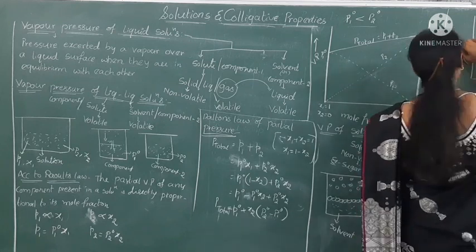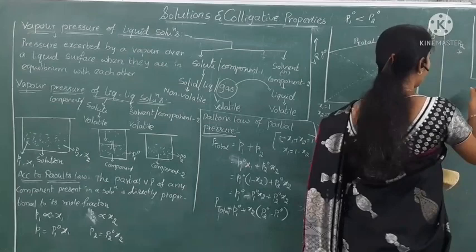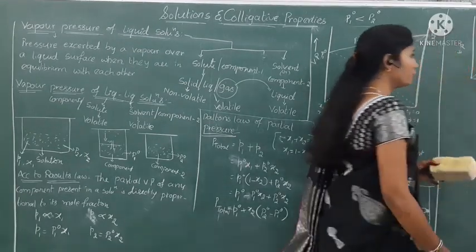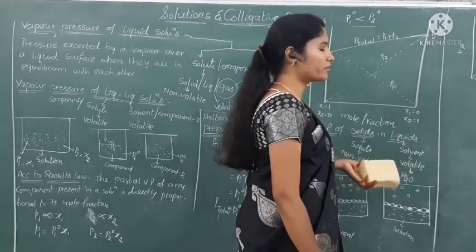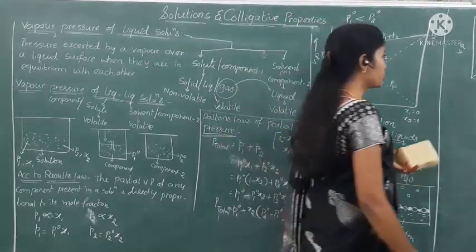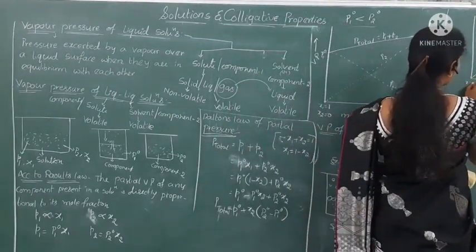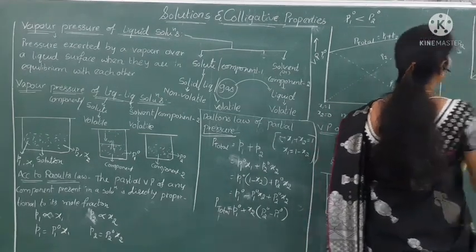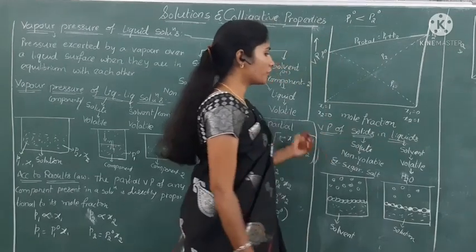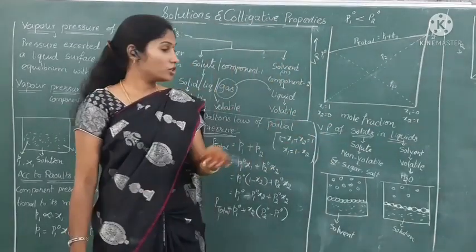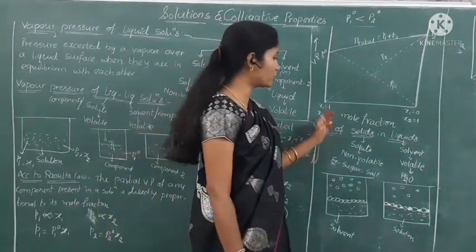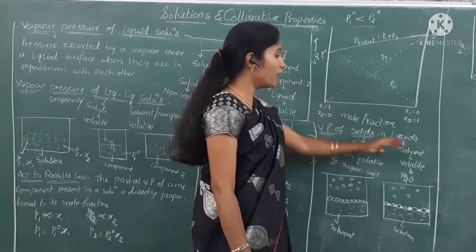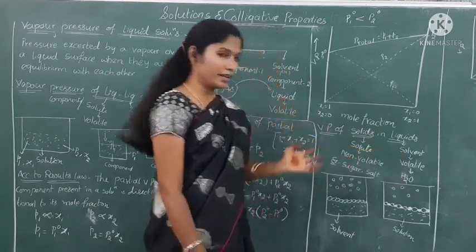Mole fraction and vapor pressure. So here also we can get a straight line which is passing through the origin, X equals 0. Okay. And it is about the vapor pressure of solids in liquid. So in this vapor pressure of solids in liquid, we have to take a solid which is non-volatile in nature and a liquid which is volatile in nature.